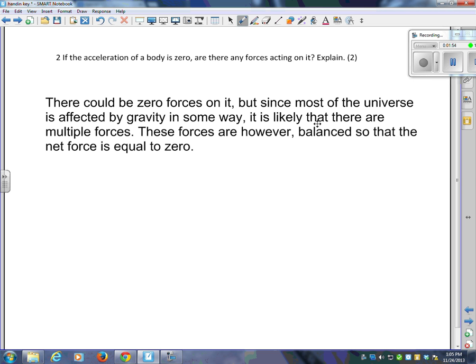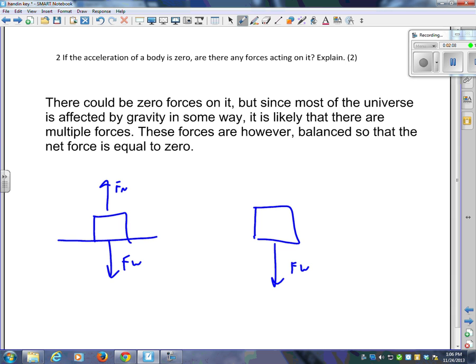So if it is on a surface, then we quite likely have a weight force and a normal force, and they're balanced. Even if it's in free fall of some type and there's a weight force, quite likely there's some sort of air resistance, and those forces again would be balanced. So yeah, there's probably forces on it. They're just balanced.